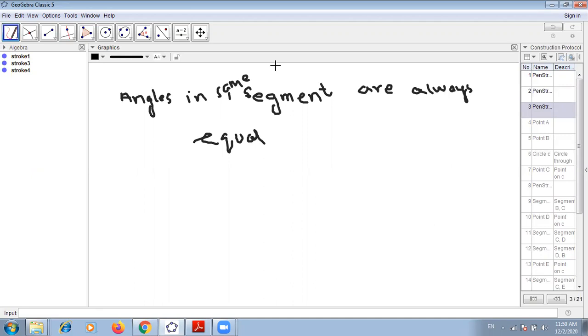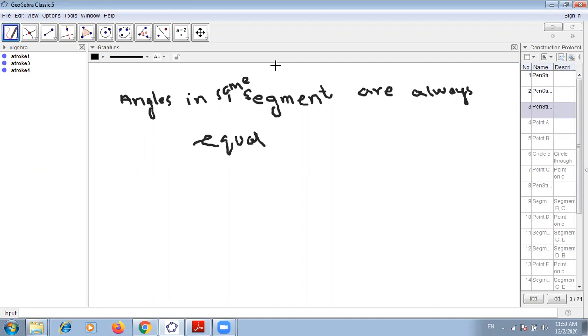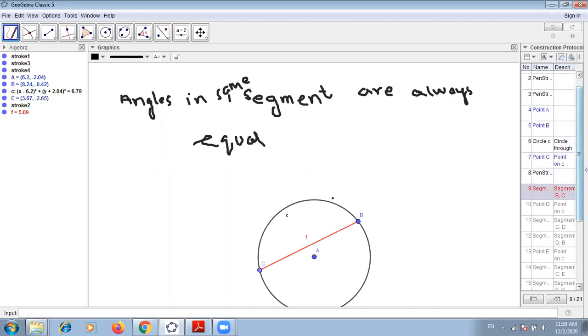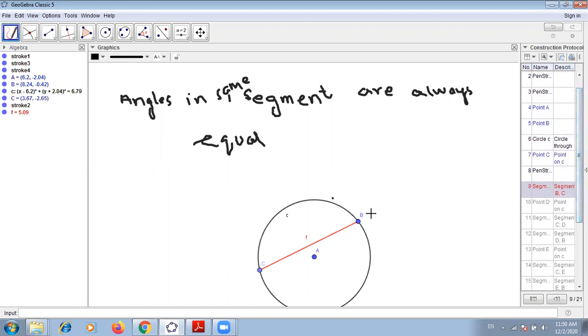So how can we prove it? Let's see. Let's suppose we have a circle and then I cut it into two parts with the help of a chord ACD. So that is one segment, that area. Whenever a chord cuts a circle into two regions, the two parts are called different segments. So one is that segment, and the other segment is this one.